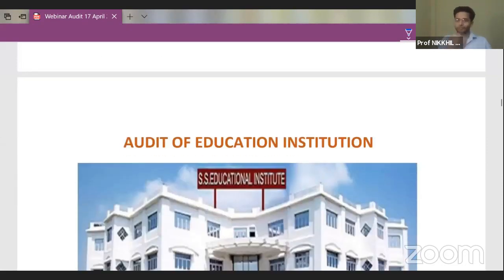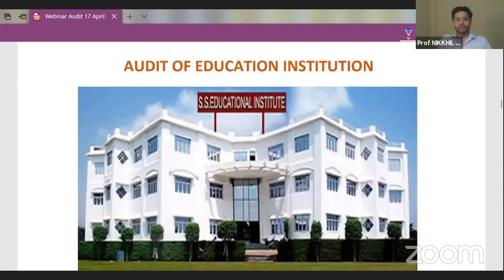Now, let us come on to some other aspects of auditing, guys. These are some specific, critical institutions which merit a different type of auditing, with peculiar things to be looked at because of their peculiar nature. So in the exam, the examiner will ask you, how will you audit an educational institution? Whether the question is for auditing an educational institution, a cooperative society, a hospital, or a trust,